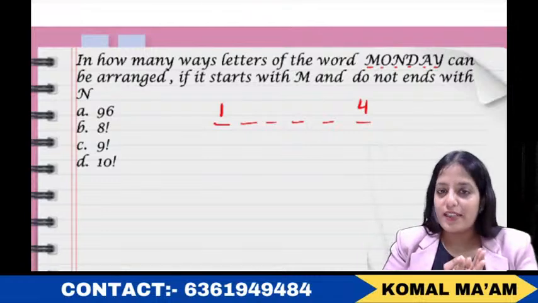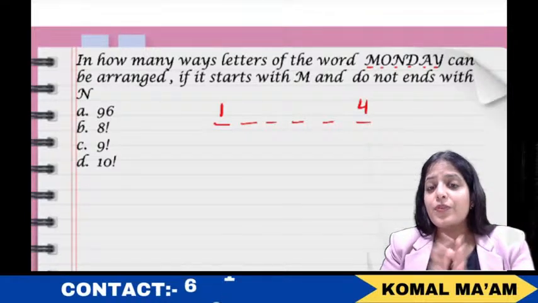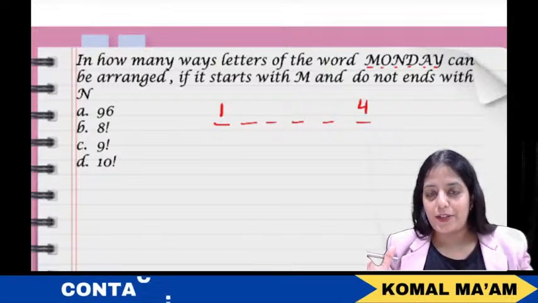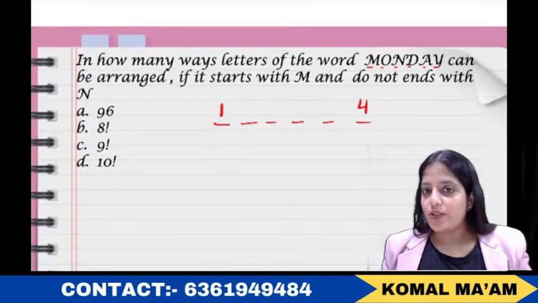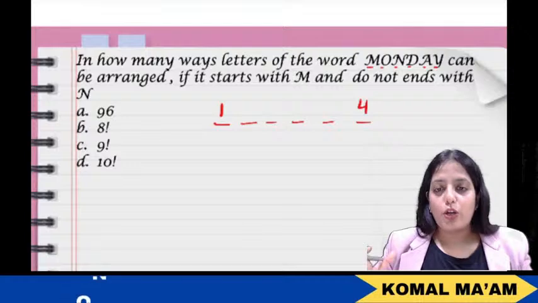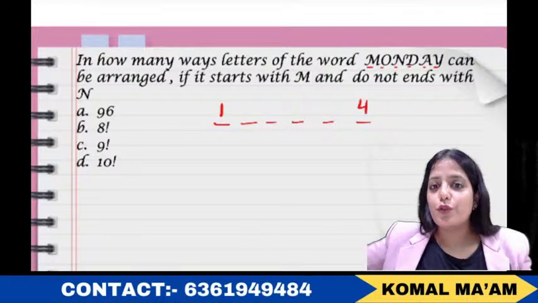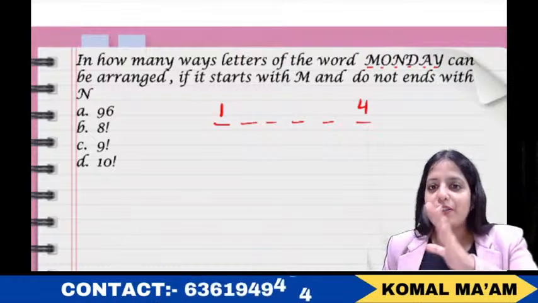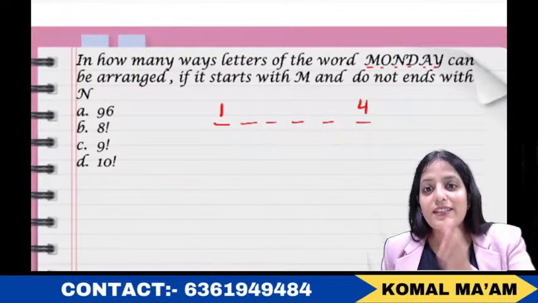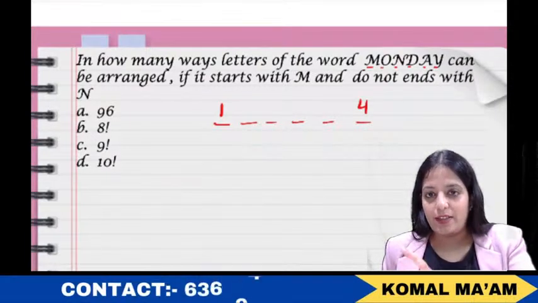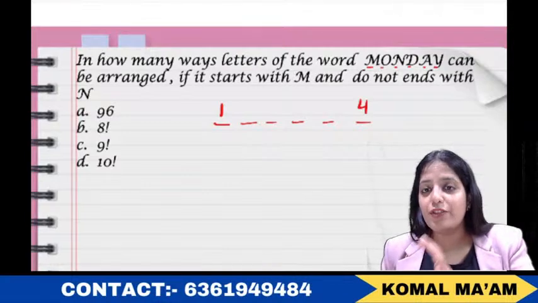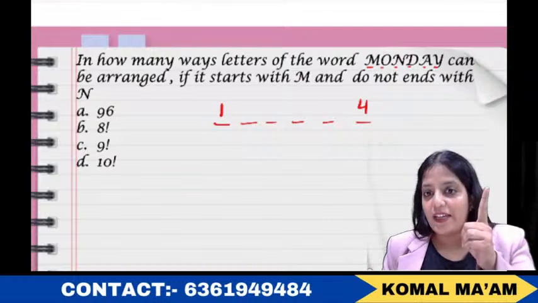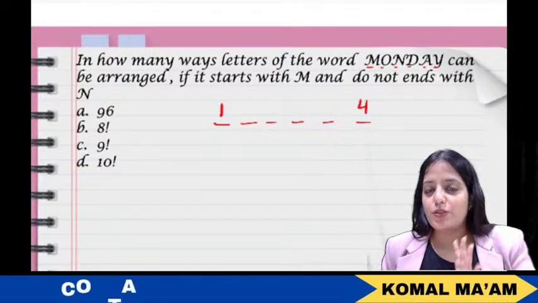Now come back to the second place. All in all you had 6 options. M sat on the first place. N cannot sit on the last place, so you had 4 options for the last place. Out of those 4 options, 1 will sit there and you will be left with 3 options, and 1 will again be left, that is N. So all in all you will have 4 options for the remaining places.